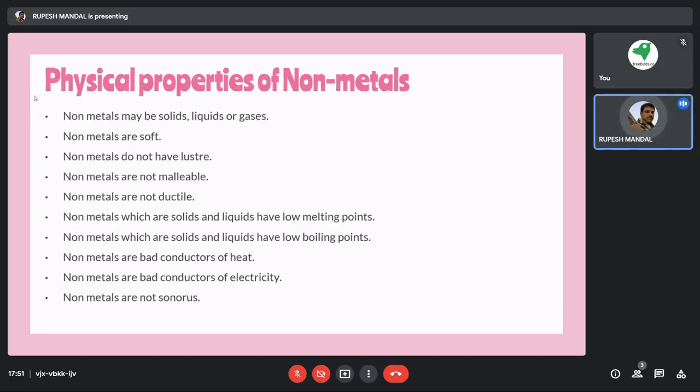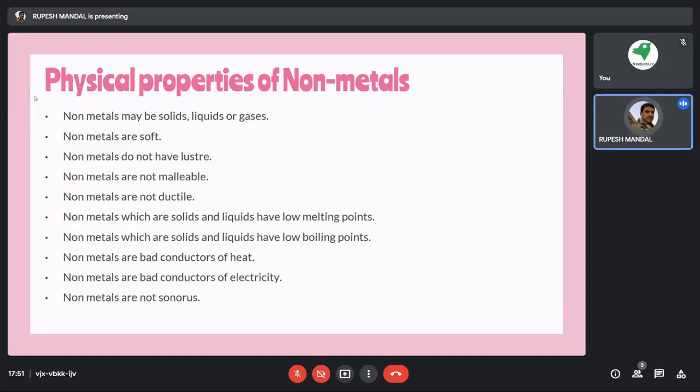Then non-metals are not sonorous, so they are not going to give you a very sharp sound when hit with any material. For example, if you try to bang a wood, definitely it is not going to produce a sonorous sound like metals. From metals you can hear it.